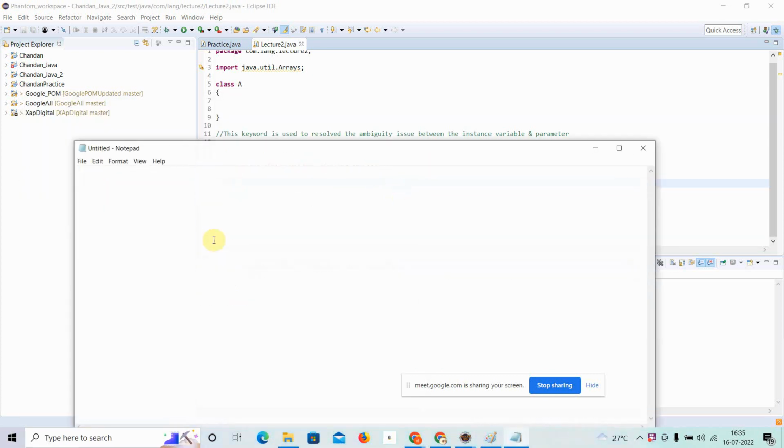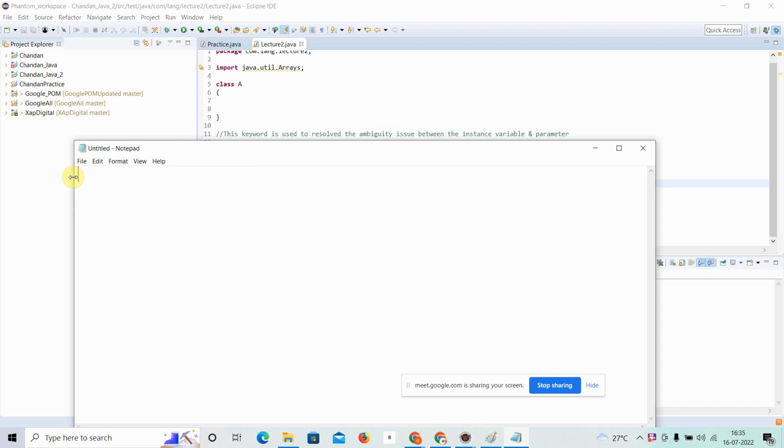Strings are something written like this. A string is a sequence of characters. If I say Chandan, this is my name, so what is it? It is a string. So this is a simple definition. What is the string? String is a sequence of characters.